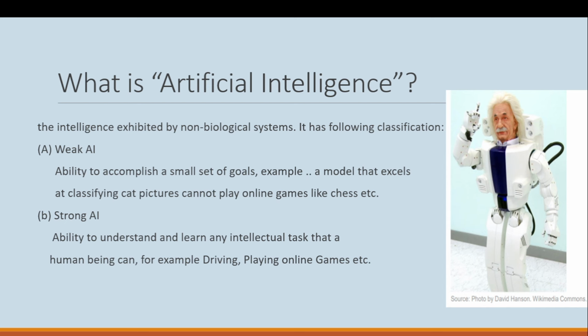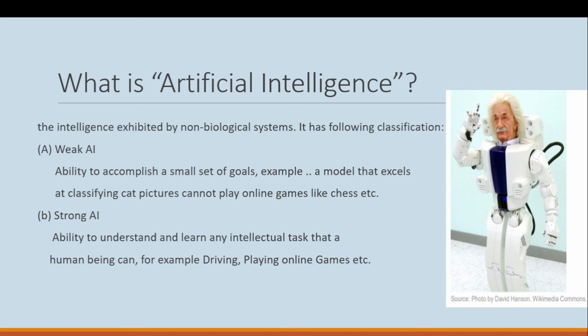We say a man is very intelligent if he behaves very appropriately and accurately, and if a human being can solve complex problems easily, that is intelligence. So the intelligence exhibited by a non-biological system, meaning machines or any type of device, is called artificial intelligence.